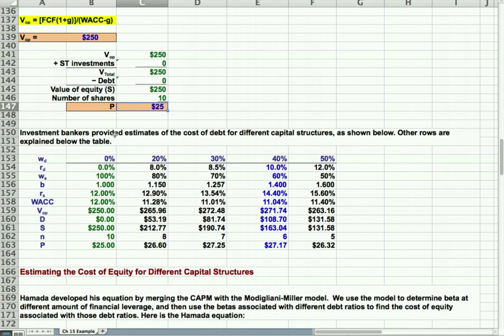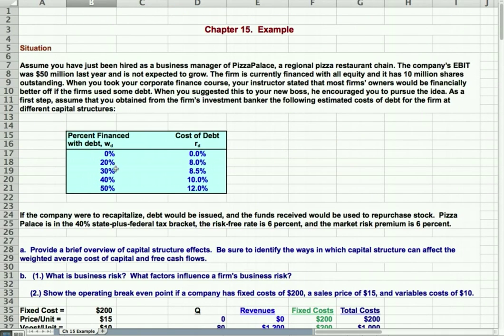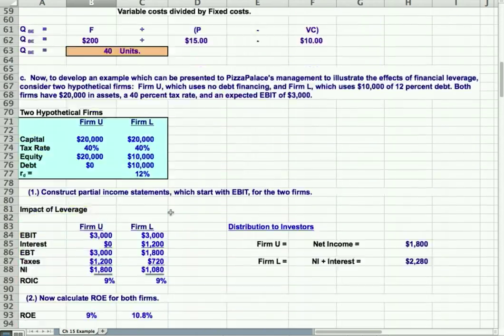The investment bankers provided estimates of the cost of debt. Other rows are explained below. So here are the weights of debt. Here we had 0% in debt, 20, 30, 40, 50. Here it's the opposite. So 100 declining to 50 is the weight of stock. And here we were given above the cost for debt. So 0 to 12. That was given at the very top.